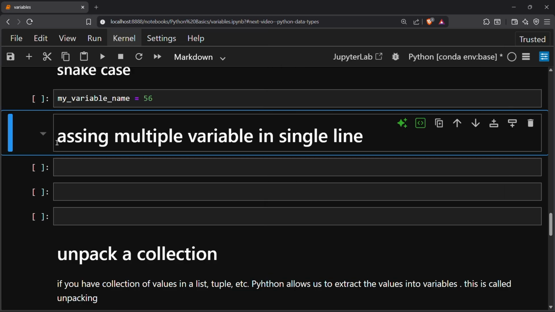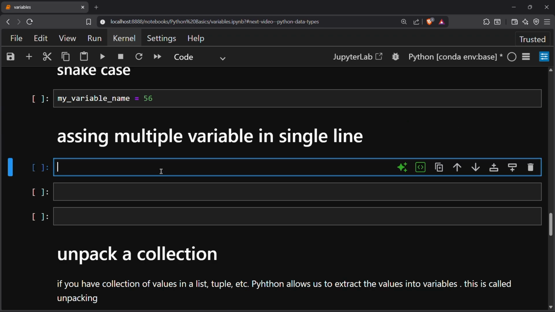Okay, now we will assign multiple variables in a single line. Like, we have three variables x, y and z, and I want to assign three values to them. So first x is 2, and the second will be my name, and for z it will be a float value 6.0.